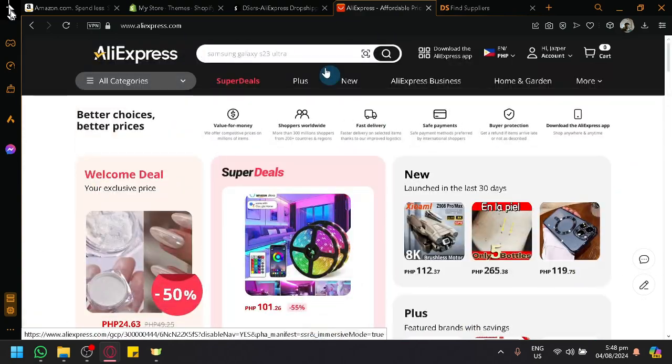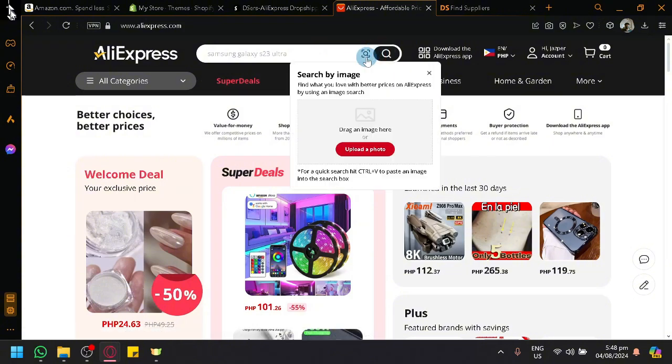They have all sorts of products. You could search all different types of products, and you could even search by image, as you can see. So if ever you found a product online that you want to start selling because it's currently trending, you could use this feature. That's a very useful feature, especially if you're trying to keep up with the trend or start selling trending products. You could easily search an item through that image, which will then display if it exists.